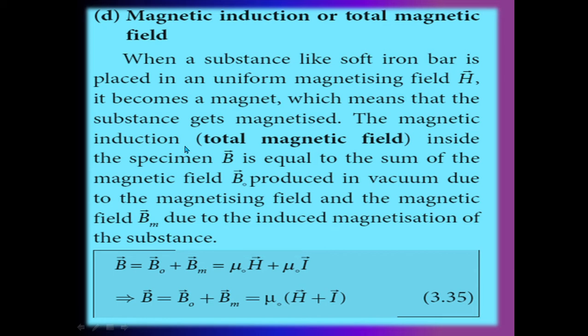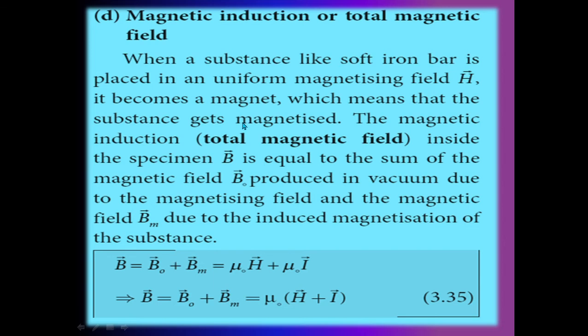The magnetic induction, the total magnetic field inside the specimen B vector, is equal to the sum of the magnetic field B naught vector produced in vacuum due to the magnetizing field and the magnetic field Bm vector due to the induced magnetization of the substance.